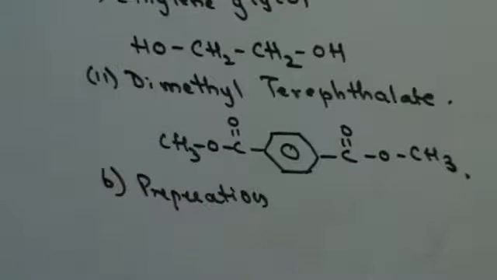Preparation. Now, terylene is a polyester, which is a synthetic fiber. Here the two compounds are heated together at 503 Kelvin in the presence of a catalyst.